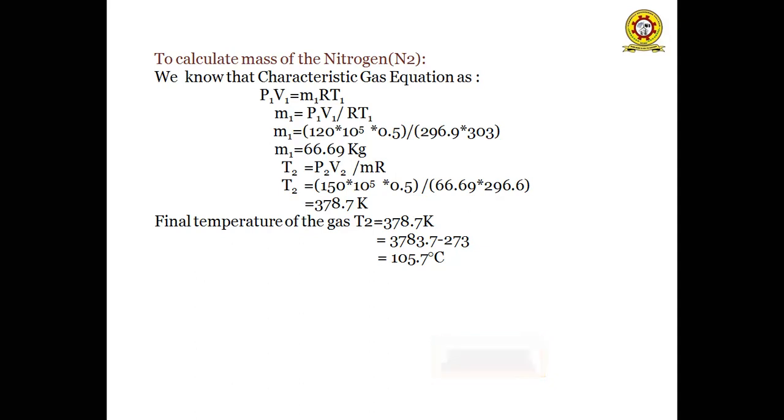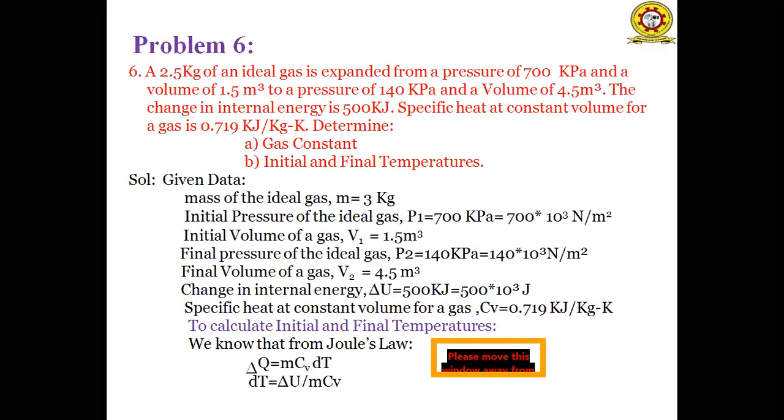So we have to convert Kelvin to degrees centigrade. The temperature in centigrade is the Kelvin value minus 273. That is 378.7 minus 273, which is equal to 105.7 degrees centigrade. Next problem.